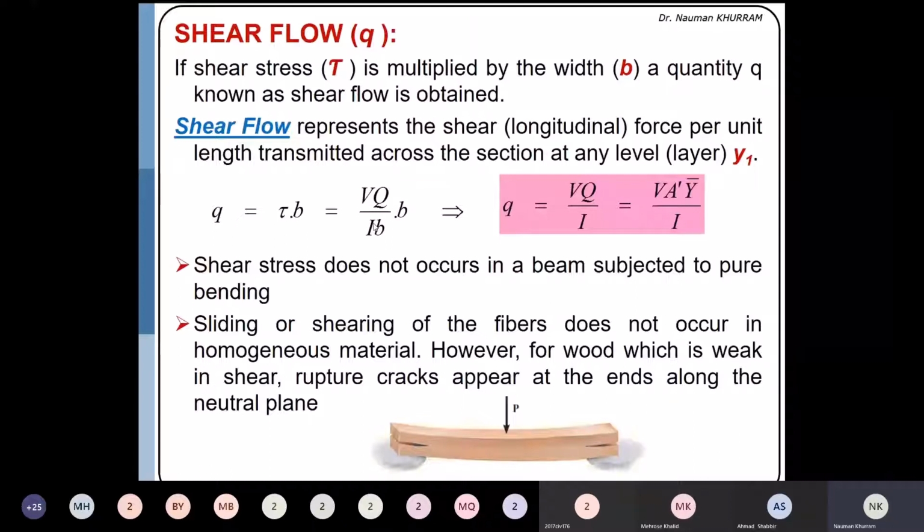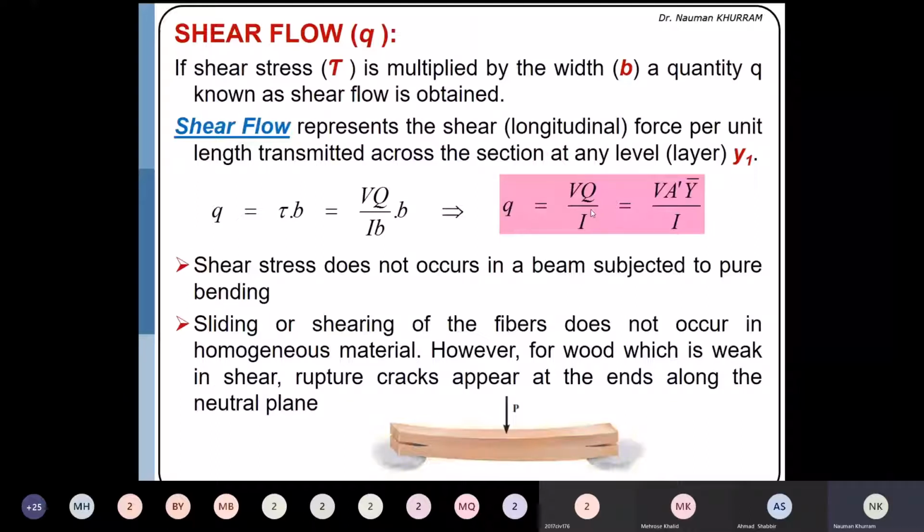So what is shear flow? If we multiply the shear stress with the thickness of the section, we will have this formula, VQ over I, which is the force distributed in the element per unit length. So we have converted our distributed stress into the load acting per unit length.